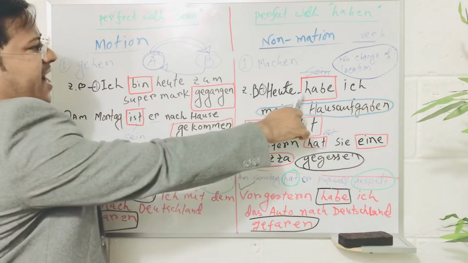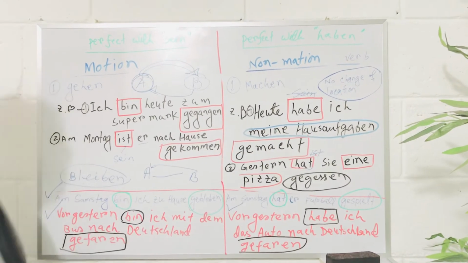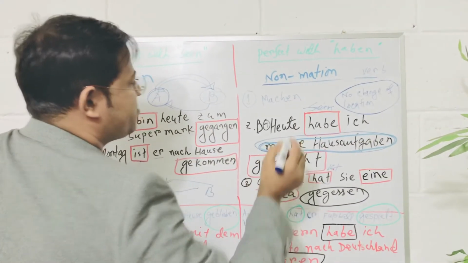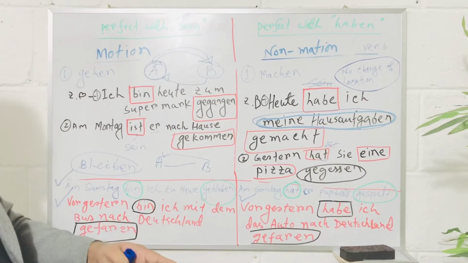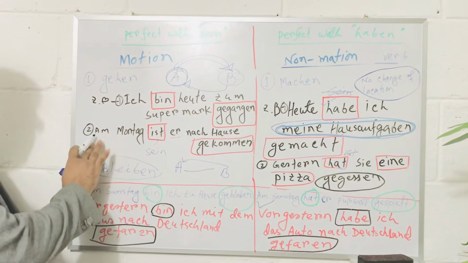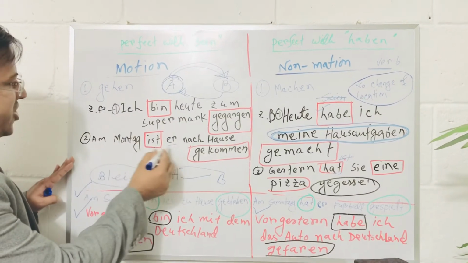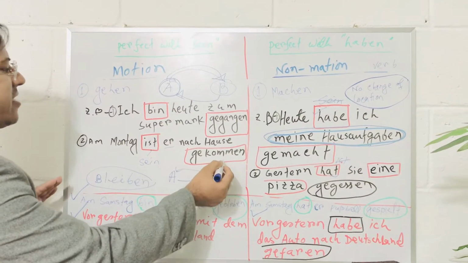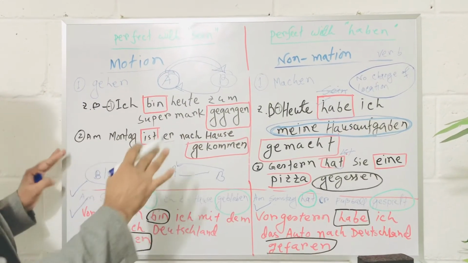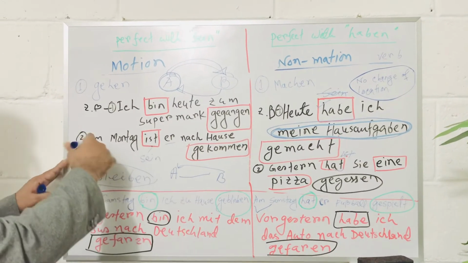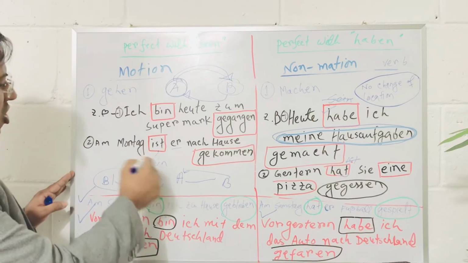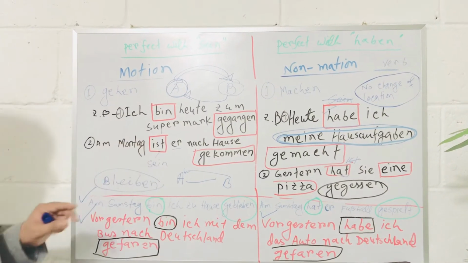So, heute habe ich meine Hausaufgaben gemacht. Here, Hausaufgaben is the direct object. So, there is a direct object, so we are using haben. Second one, here, am Montag ist er nach Hause gekommen. Here is no direct object. Nach Hause is the location. It's not directly affected by the subject, so it's not the direct object. So we use sein.